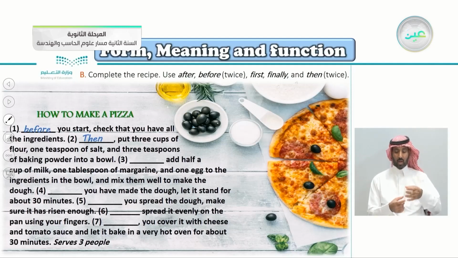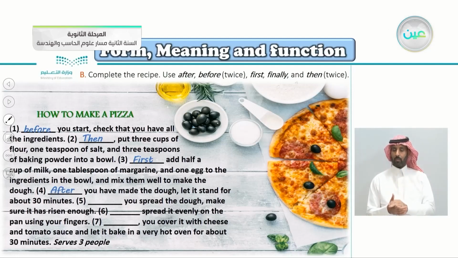So what do we say here? Yes, first, add half a cup of milk, 1 tablespoon of margarine, and 1 egg to the ingredients in the bowl, and mix them well to make the dough. So you want to make a dough here. Number 4: yes, after you have made the dough, let it stand for about 30 minutes.